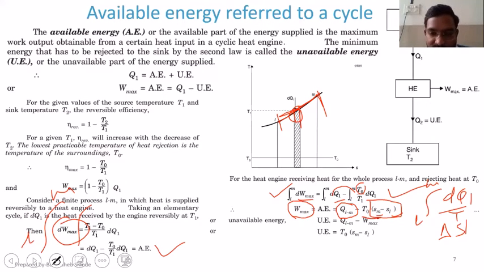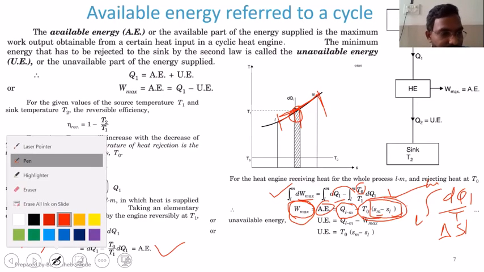Now in this equation, I know that this W max is nothing but the available energy, whereas this T0 into (Sm minus Sl) is nothing but the unavailable energy.